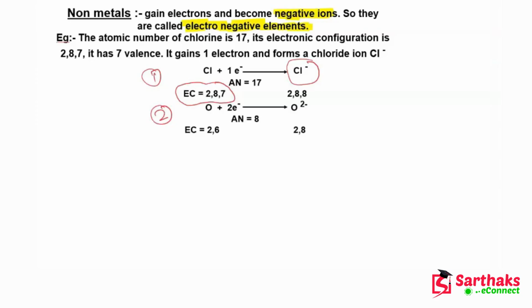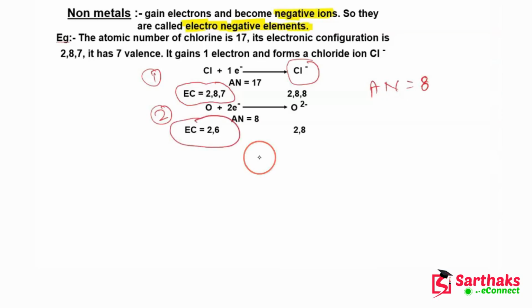The same way, we can also see the example of another famous non-metal, and that is oxygen. The atomic number of oxygen is 8. What will be the electronic configuration?